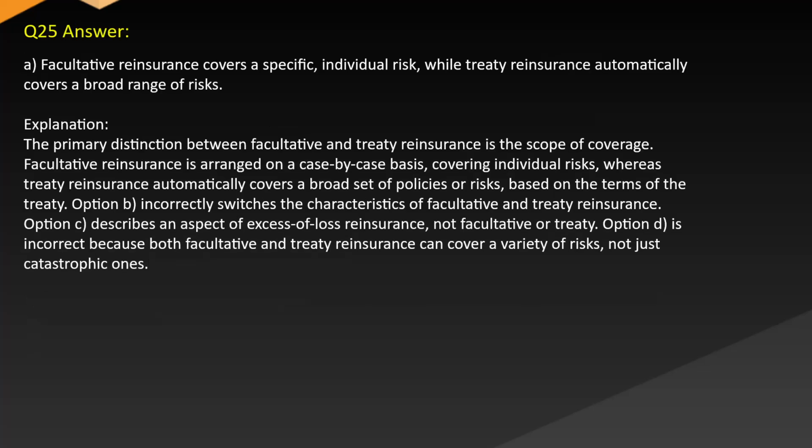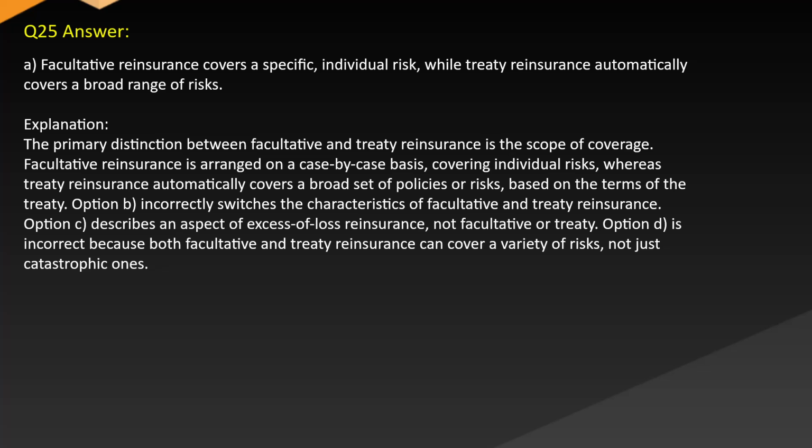Answer: A. Facultative reinsurance covers a specific individual risk, while treaty reinsurance automatically covers a broad range of risks. Explanation: the primary distinction between facultative and treaty reinsurance is the scope of coverage. Facultative reinsurance is arranged on a case-by-case basis, covering individual risks, whereas treaty reinsurance automatically covers a broad set of policies or risks based on the terms of the